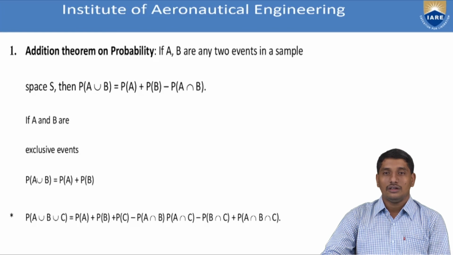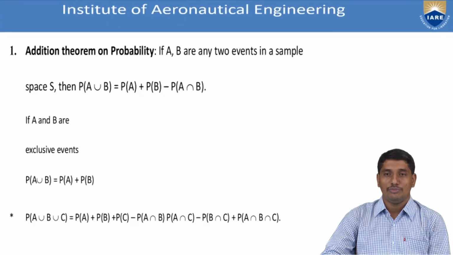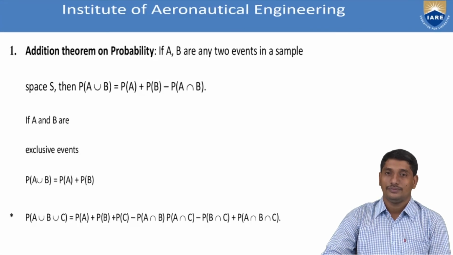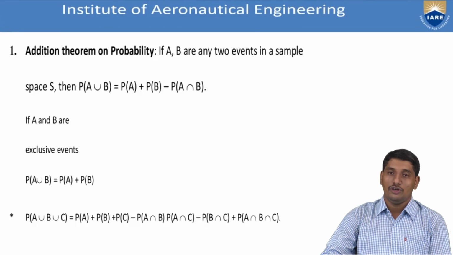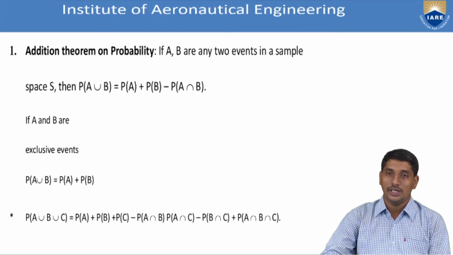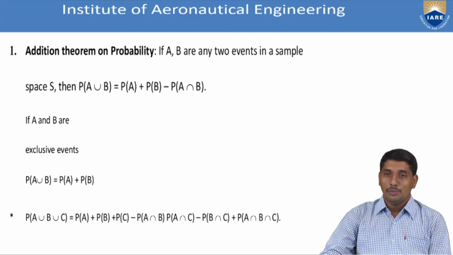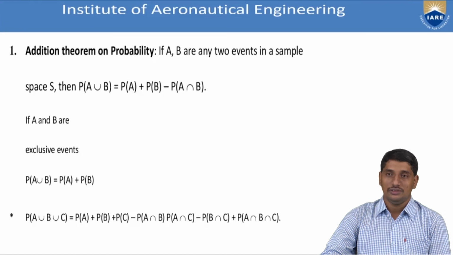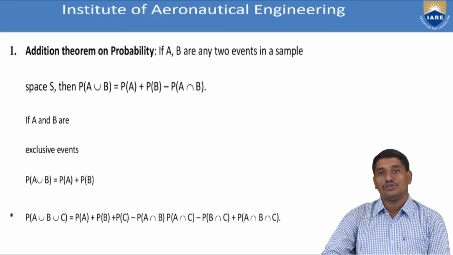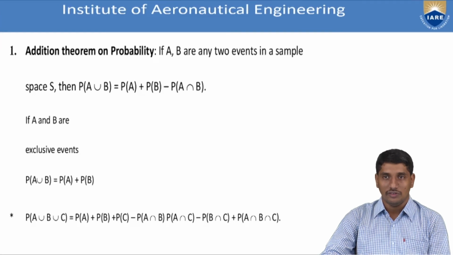By analogy, we can understand the probability of happening of A or B or C as P of A plus P of B plus P of C minus P of A intersection B minus P of A intersection C minus P of B intersection C plus P of A intersection B intersection C. That is, the probability of happening either A or B or C is the sum of individual probabilities A, B, C, minus the double probabilities, that is A intersection B, A intersection C, B intersection C, and plus the triple probability, A intersection B intersection C. So in this way, the additive law helps us to calculate the union probability of two events or three events.